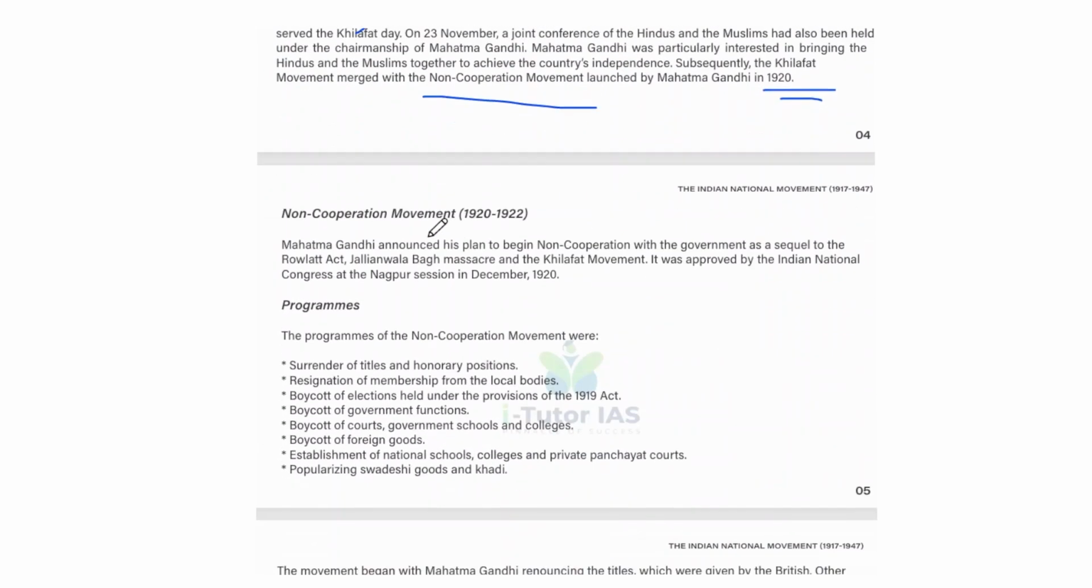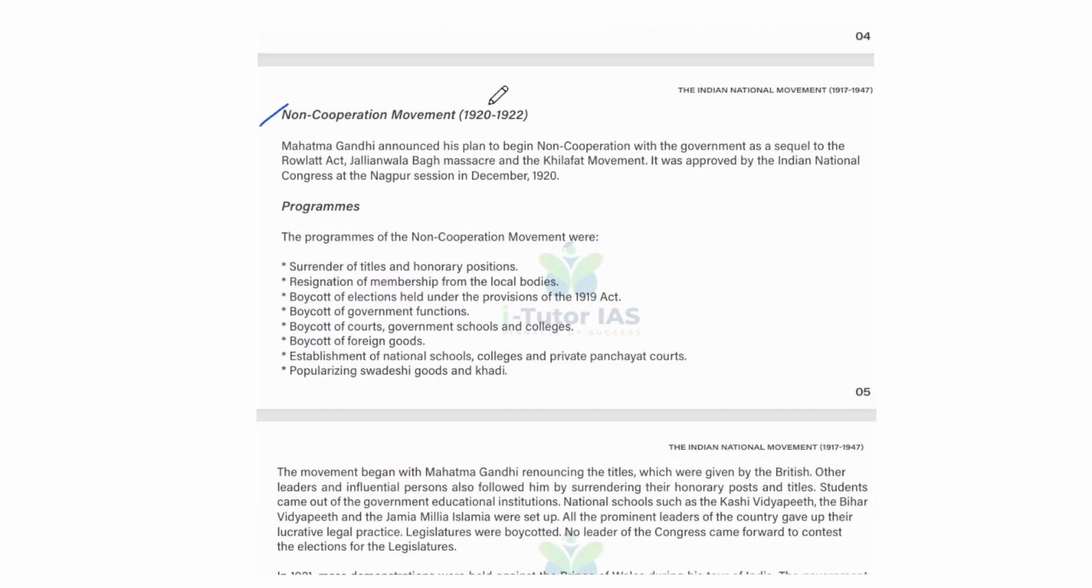Okay. Next is the non-cooperation movement, that is 1920 to 22. Mahatma Gandhi announced his plan to begin non-cooperation with the government as a sequel to the Rowlatt Act, Jallianwala Bagh massacre, and Khilafat movement. So it was approved by the Indian National Congress at the Nagpur session in December 1920. So what are the programs under the non-cooperation movement?